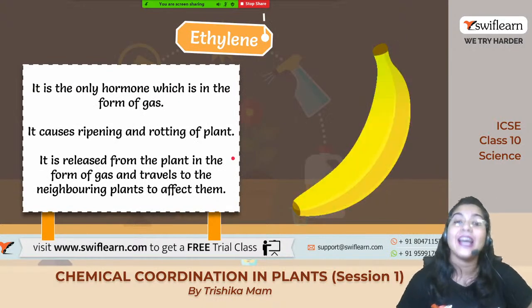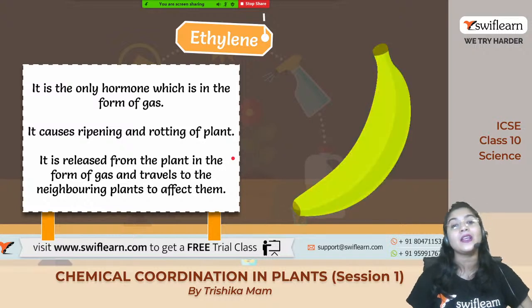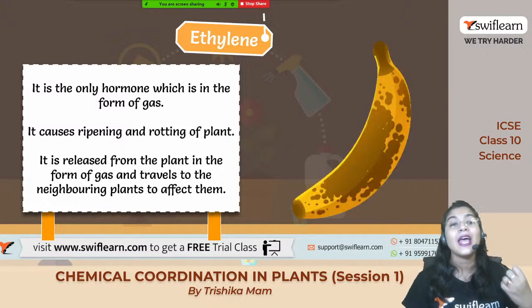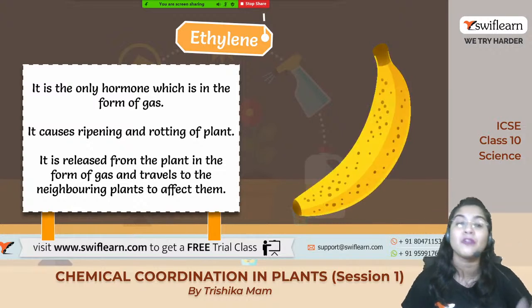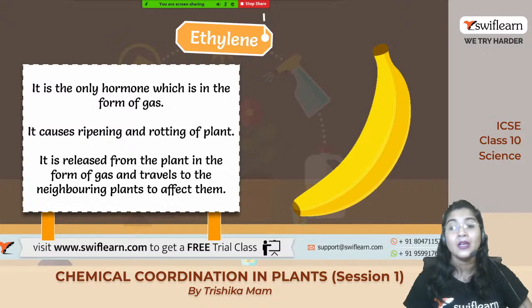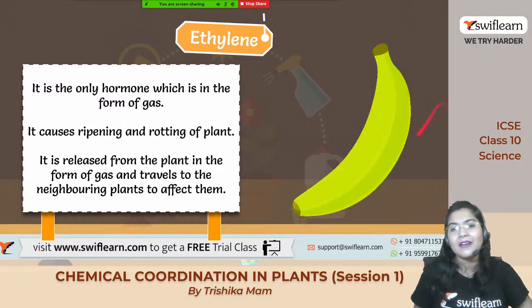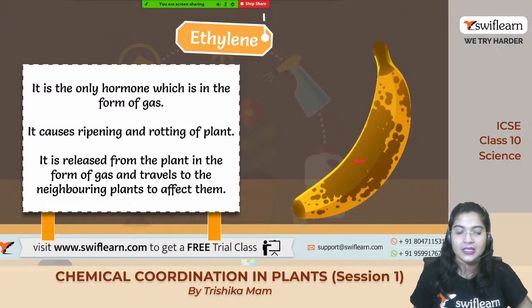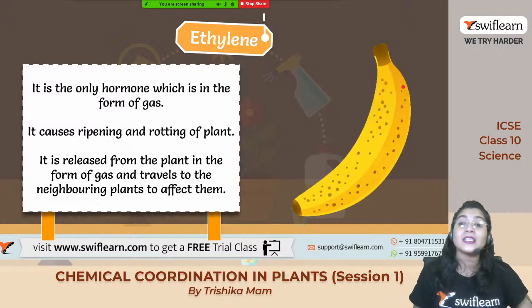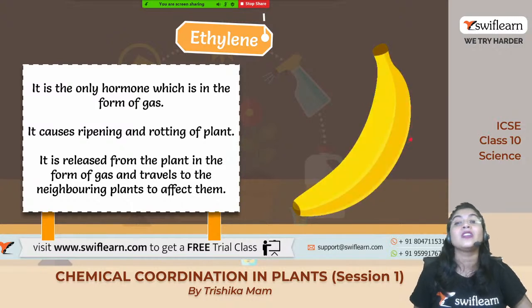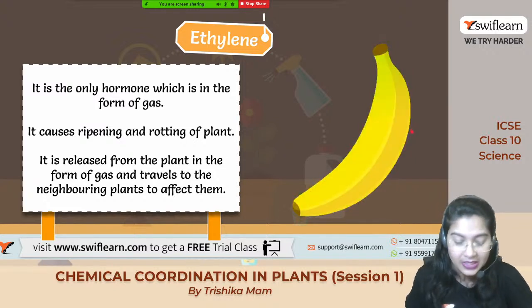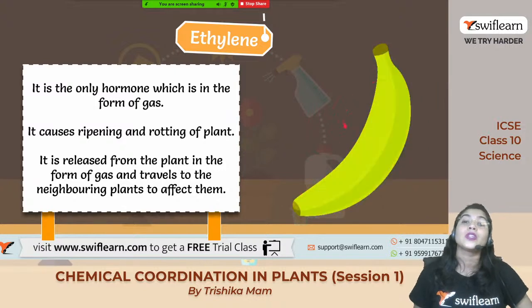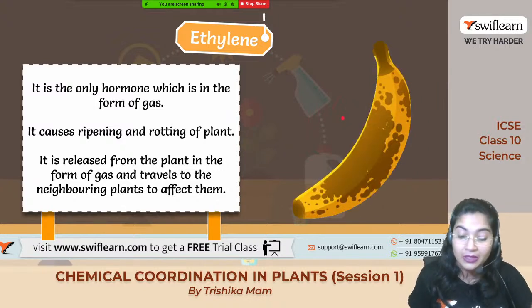Now coming to the last hormone, that is ethylene. Ethylene, as I have already mentioned, is a gaseous hormone and its main function is ripening or rotting of the fruit, or the plant. So if you take one banana and keep it, first वो तो green रहता है, फिर धीरे धीरे ये yellowish होता है, फिर dark yellow होता है, and finally you will get the brown colored spots like this, right? This is due to the presence of ethylene within the banana, and also it releases a different form of gas and different smell भी ये produce करते हैं. So the ripening of the fruit is due to the presence of ethylene hormone within the plant body.